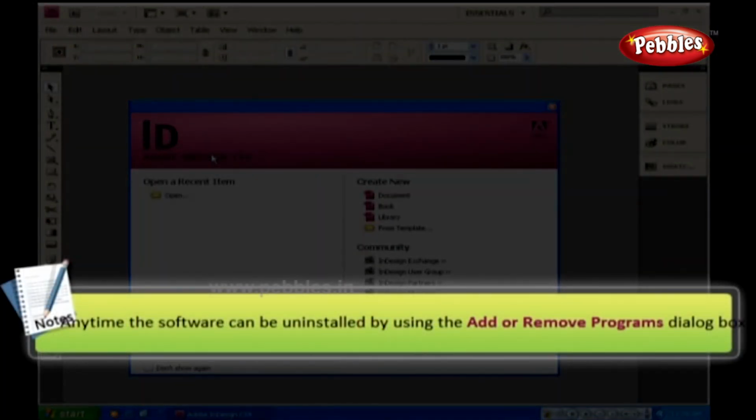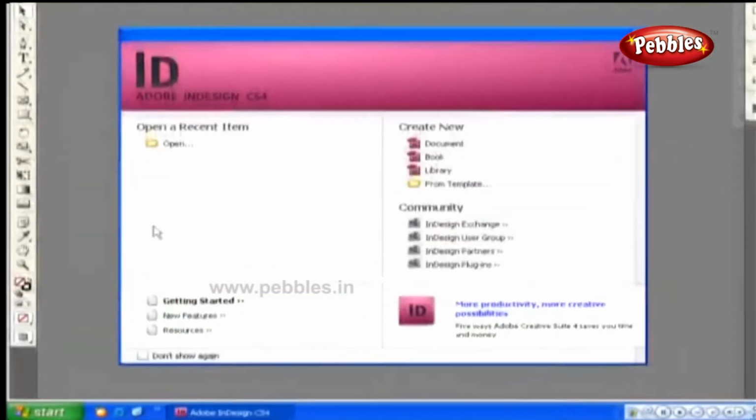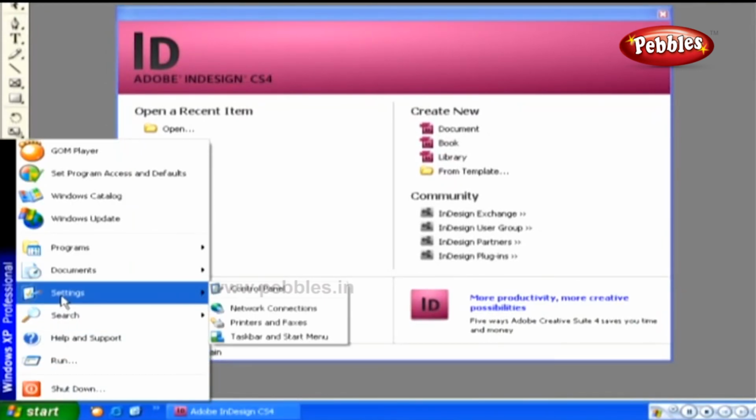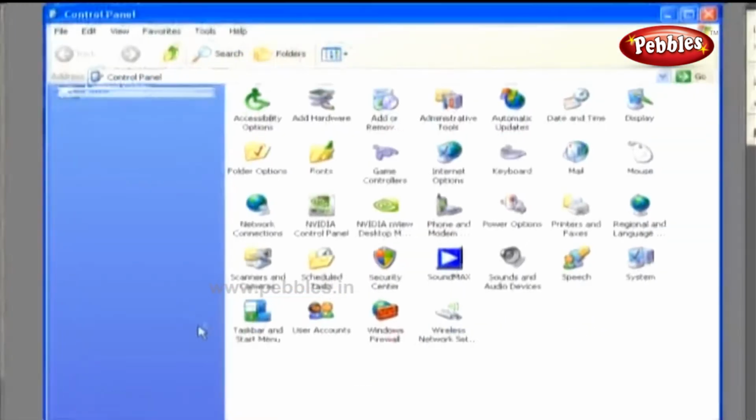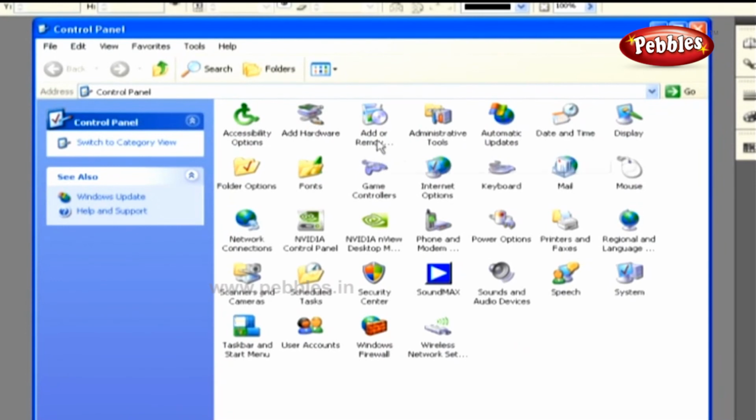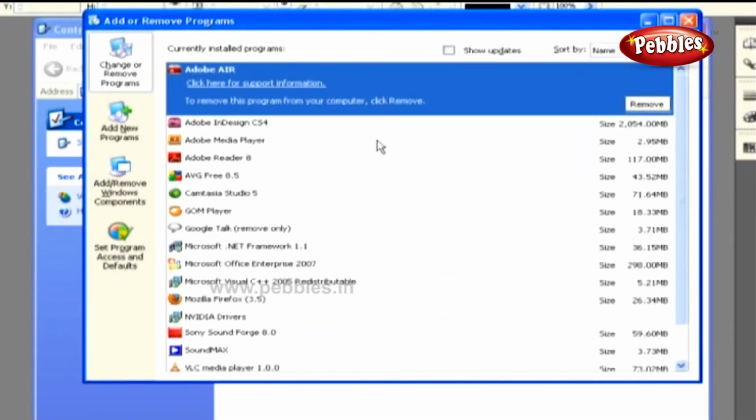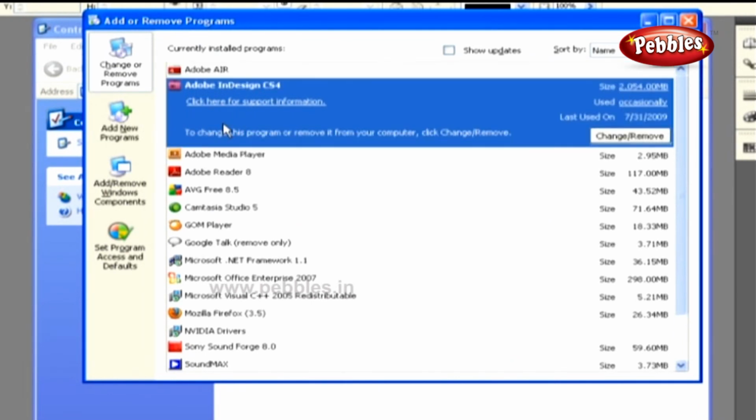Take note, anytime the software can be uninstalled by using the Add or Remove Programs dialog box. Go to Start and Settings, and then from this submenu select Control Panel. Here, double-click the Add or Remove Programs icon. From the currently installed programs list, select the desired program, and then use the Remove button for uninstallation. Therefore, through the Add or Remove Programs option, you can uninstall any application which is installed on your computer.